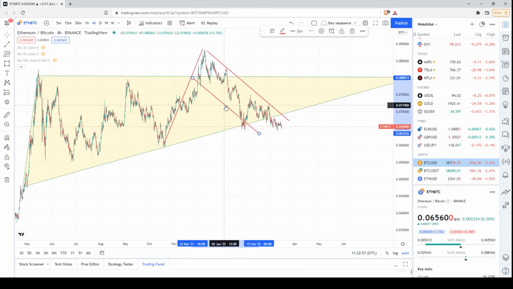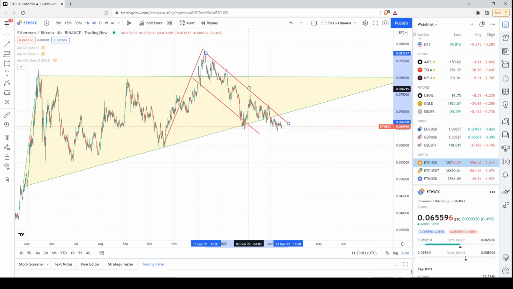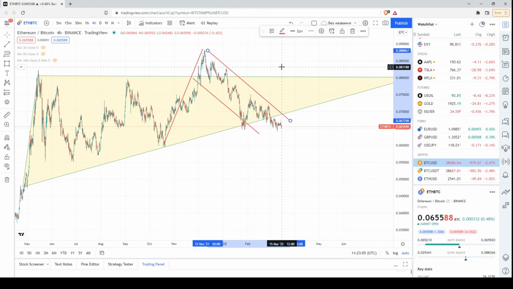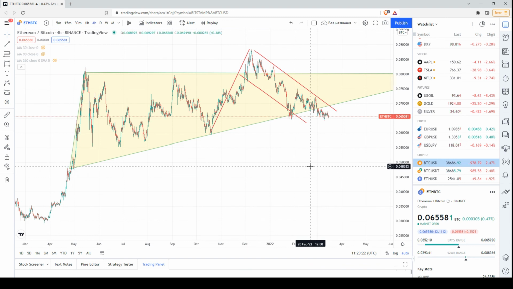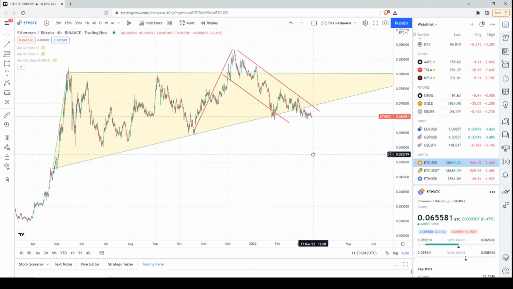I would like to mention once again that as long as the price continues to move within this descending channel, I prefer to stay away from the market, or I prefer to buy Bitcoin over Ethereum because it is a clear bullish dominance of Bitcoin over Ethereum, or a bearish pressure in the price chart of Ethereum against Bitcoin. Of course, fellas, that is just my point of view. Let's wait and see what happens.